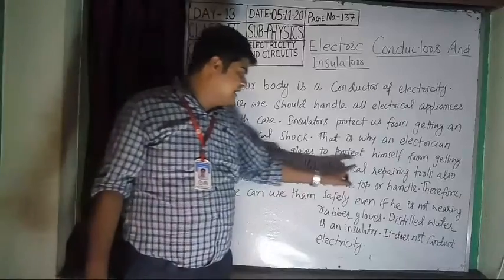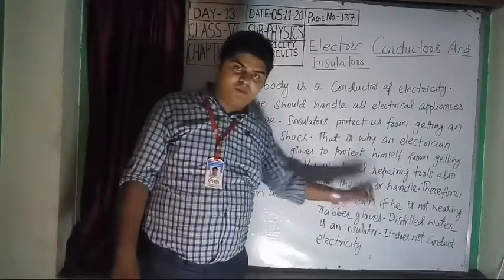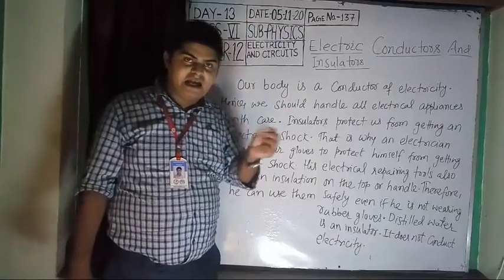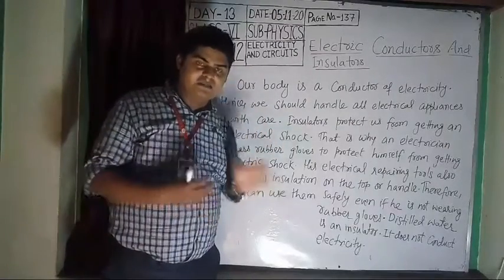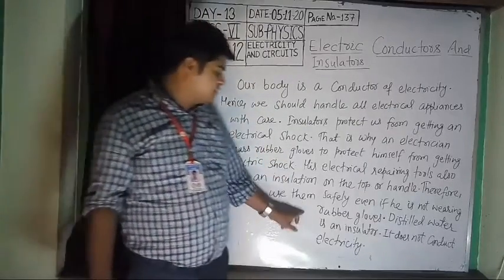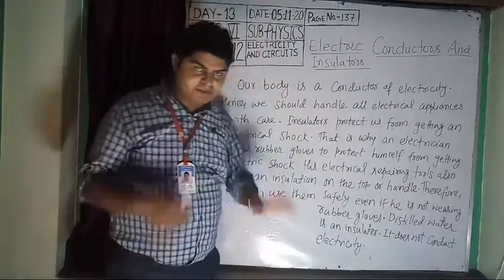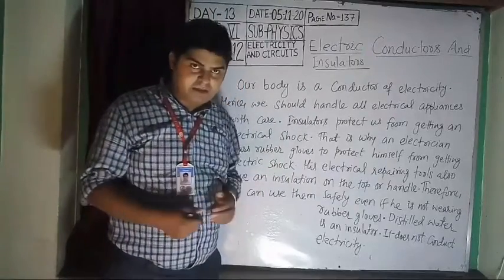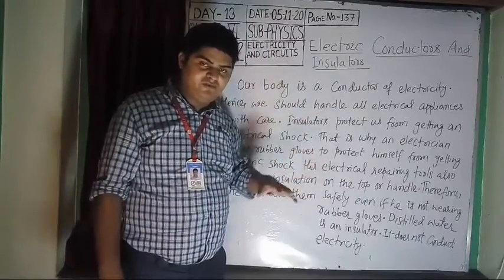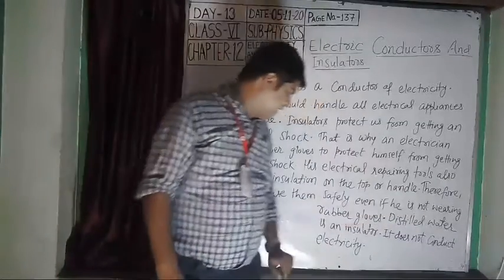His electrical repairing tools also have insulation on the handle. You have seen a screwdriver or pliers. There are insulators like rubber or plastic on the handle. Therefore he can use them safely even if he is not wearing rubber gloves. Suppose he is not wearing rubber gloves, then he is still protected from electric shock because the tools are made with insulators. Distilled water is an insulator.